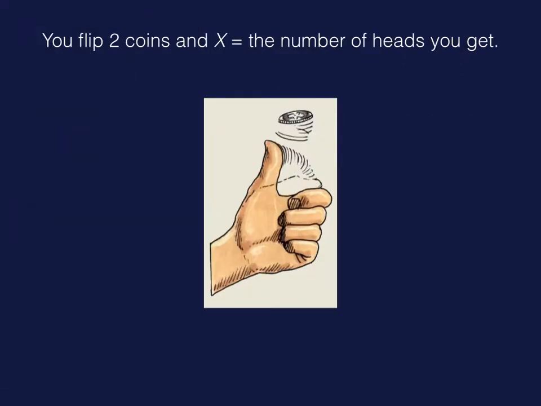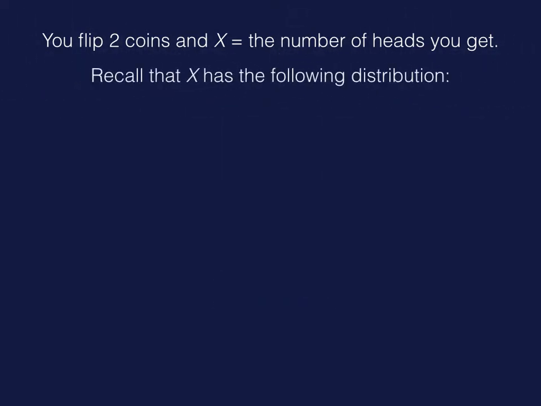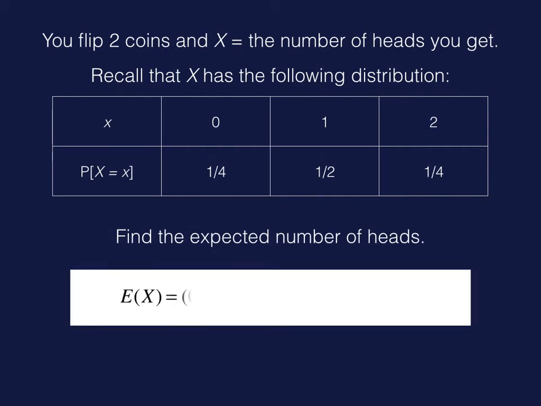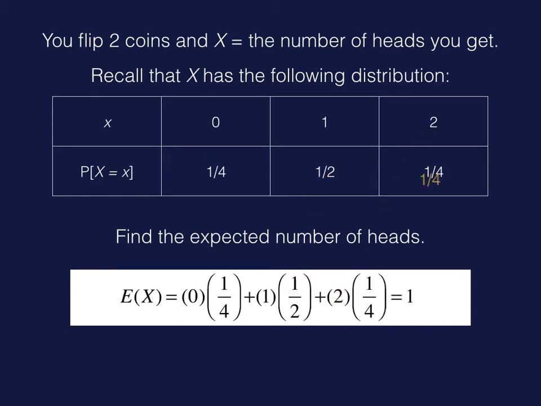We've done this before, flipping two coins and the number of heads that you get. So let me remind you of its distribution. And I want to find the expected number of heads. Well, we'll start with 0. So it's 0 times its probability. Then you add 1 times its probability. And then you add 2 times its probability. And it adds up to 1. Which, of course, you all knew. If you flip two coins, you expect one head. But this just mathematically confirms that.